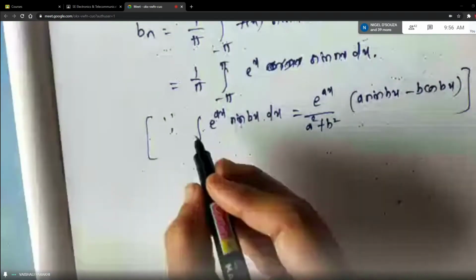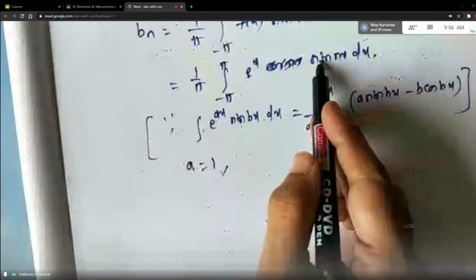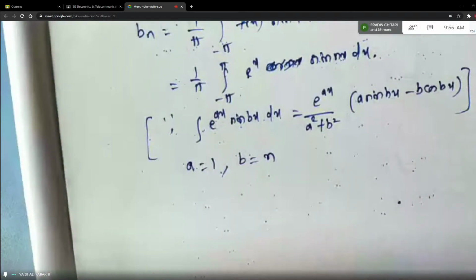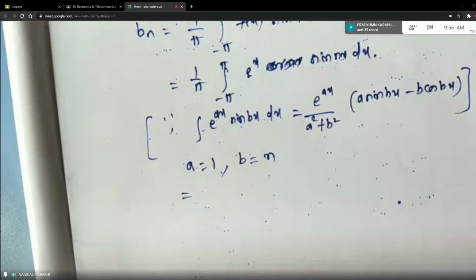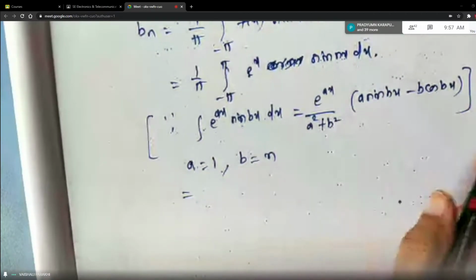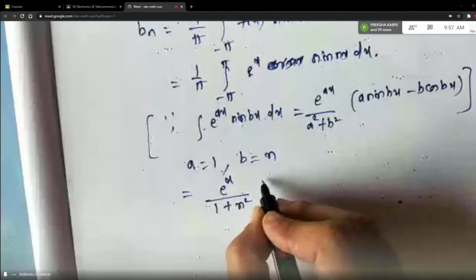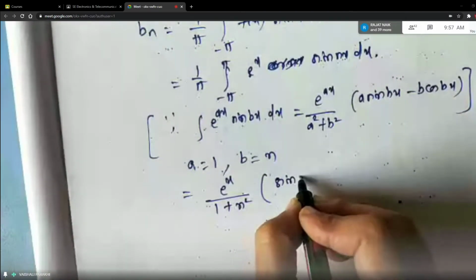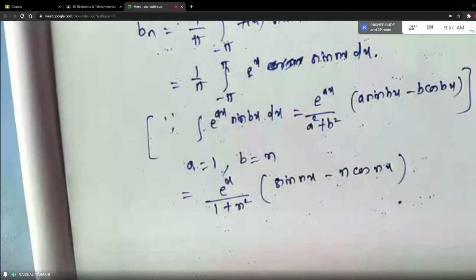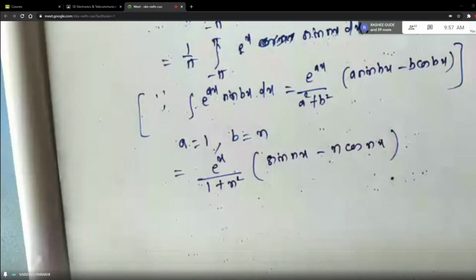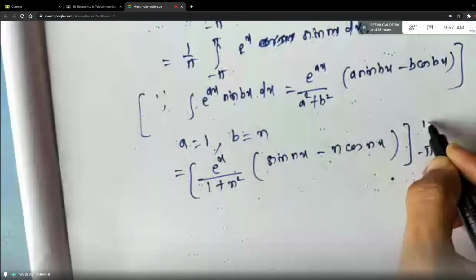So what is a here, students, in our integral? e raised to x, so a is 1 here, and sine bx, but b is n, right? So like previous case, we are replacing a by 1 and b by n in the formula. So e raised to x upon a square plus b square, a sine bx minus b cos bx. So I've replaced a by 1 and b by n in the formula. And don't forget to put the limits because this is our definite integral.